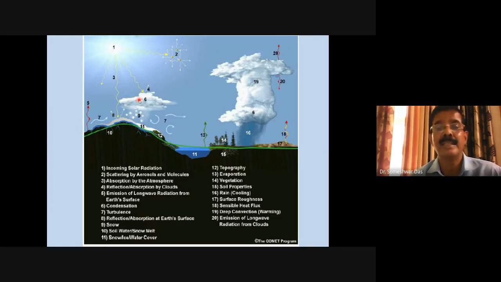Because depending on the type of the hydrometeors, this radiation will be accordingly modulated. How much will be reflected or absorbed or emitted will depend upon the type of contents of the hydrometeors inside the cloud. Right? So for that also, cloud microphysics parameterization is very, very important.